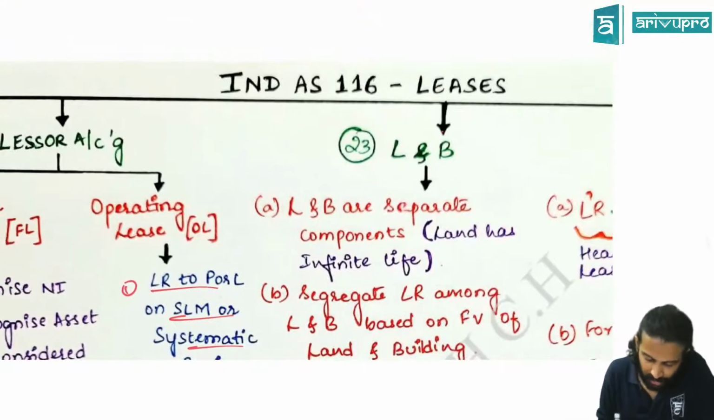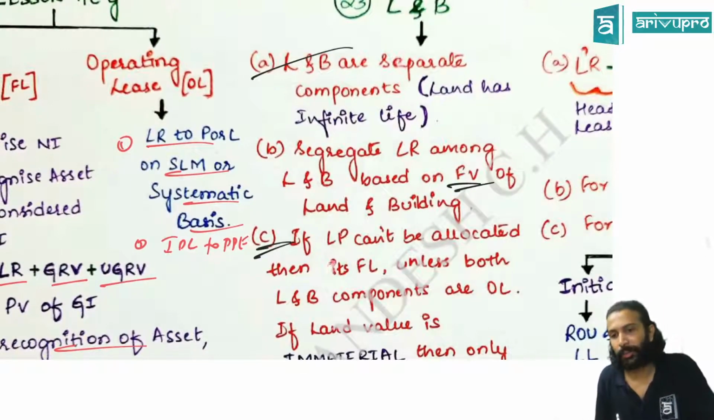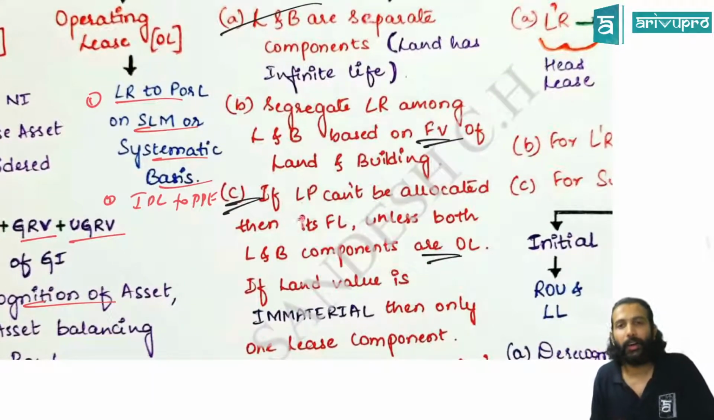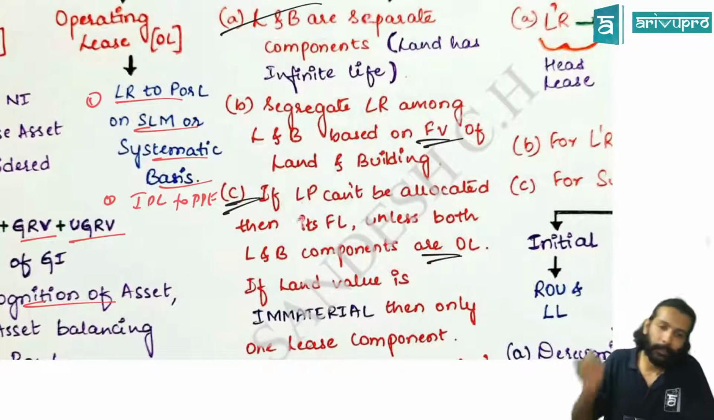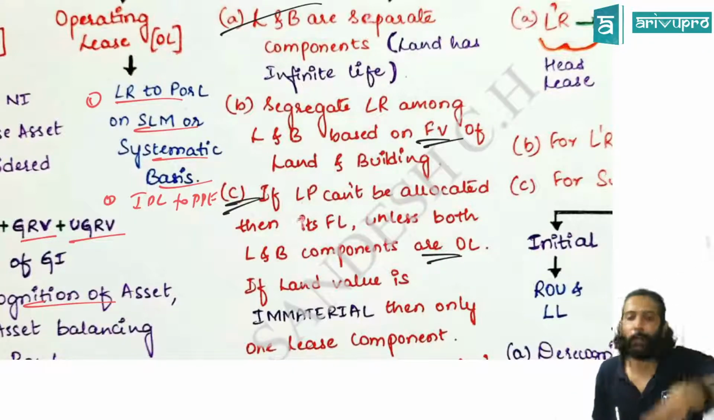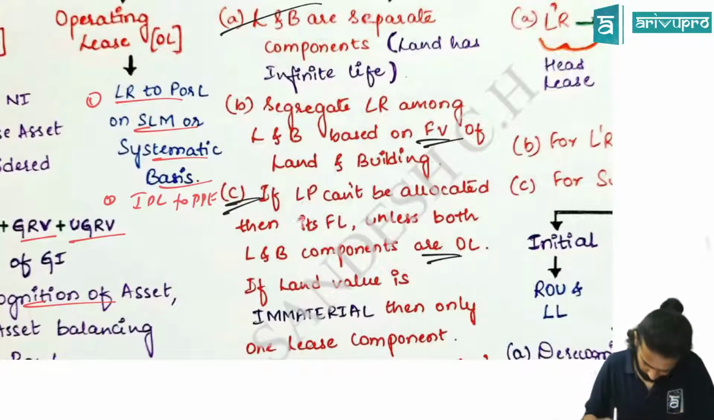Okay. Just told. Land and building. Land and building is a separate lease. Correct. So you have to separate, keeping what as a basis? Based on fair value. If you can't segregate because fair value is not determinable means what? Treat it as one component. And then one component of lease, how will you categorize? Based on building. If building is operating lease, then whole lease will be operating lease. If building is finance lease means whole component will be finance lease, like that.